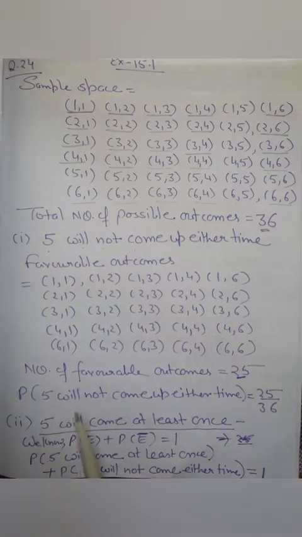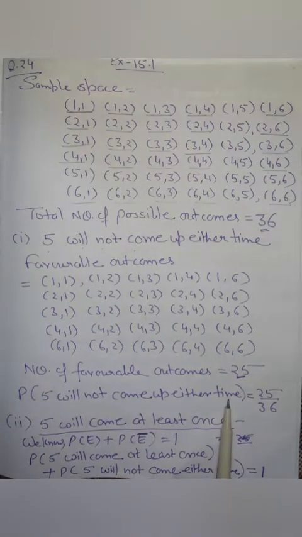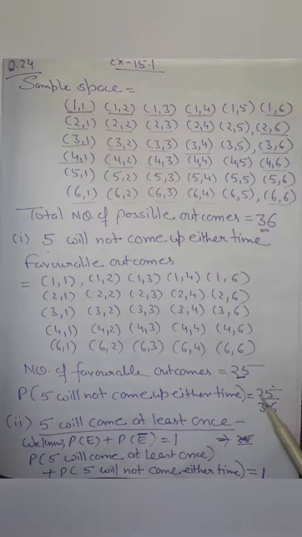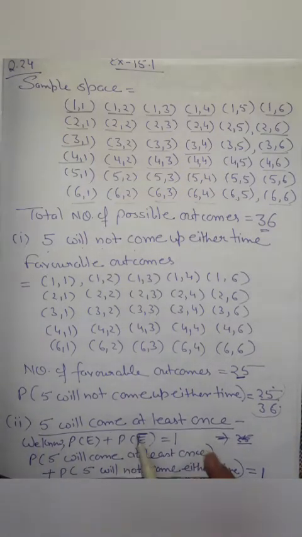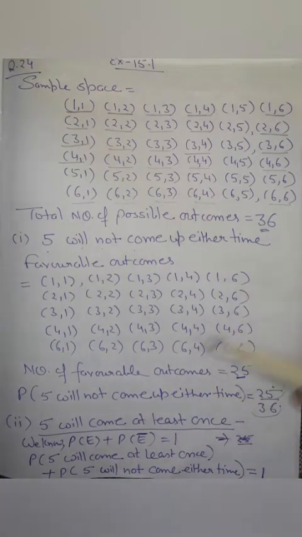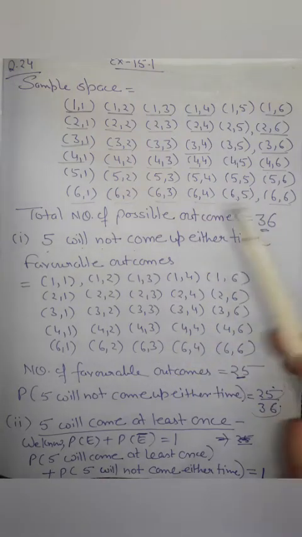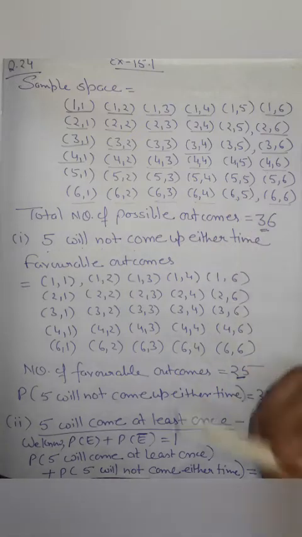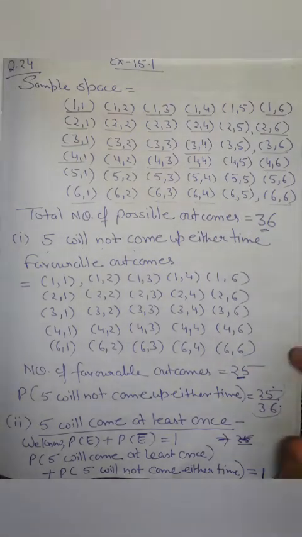So the probability that 5 will not come up either time will be the number of favorable outcomes, that is 25, upon the number of total outcomes, that is 36. Probability will be 25 upon 36. Now the second part is that 5 will come at least once. In the first part we calculated that 5 will not come up either time, meaning we don't want 5 in any situation on top of the die. And what is the second situation? That 5 will come at least once.